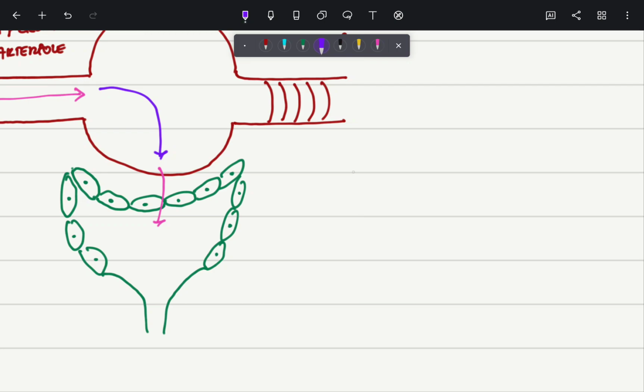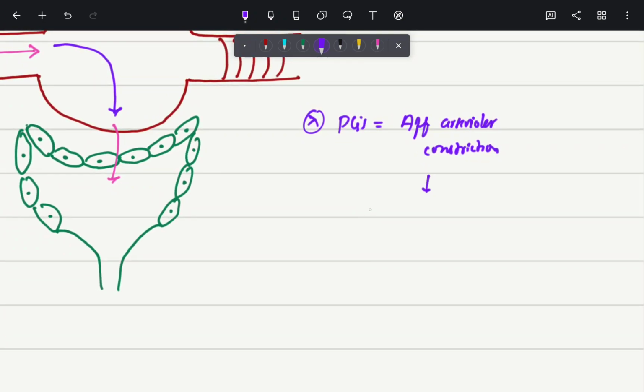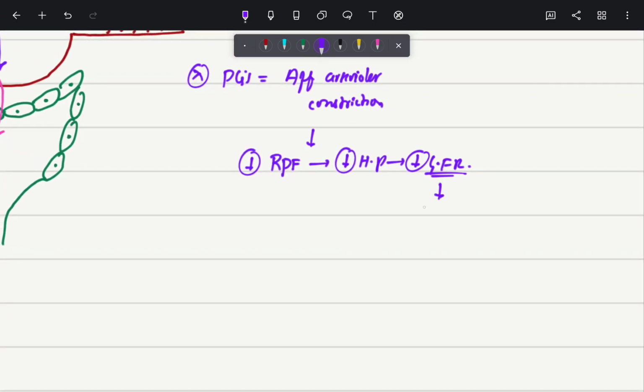So if there are no prostaglandins, there is afferent arteriolar constriction, and due to this afferent arteriolar constriction, there was a decrease in renal plasma flow, hence there is a decrease in hydrostatic pressure, hence there is a decrease in the GFR, or the glomerular filtration rate. So we can say that the kidneys are not perfused well. The kidneys are not hydrated well.